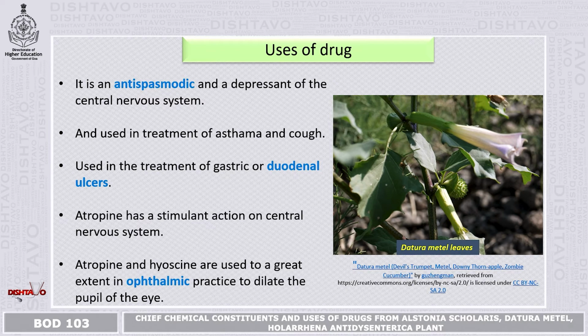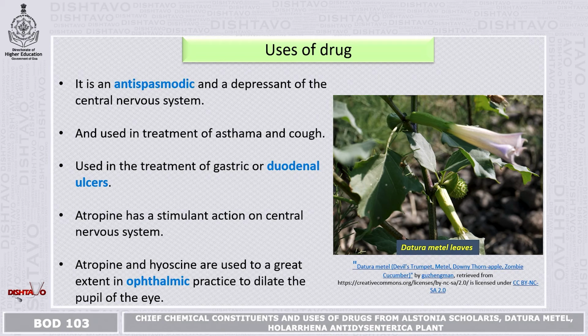In the drugs where we use the plant, it is antispasmodic and a depressant of the central nervous system. Here in the habit, you can see the flowering of the plant, and this plant is also used in the treatment of asthma and cold. It is also seen that the plant can be used in the treatment of gastric and duodenal ulcers.